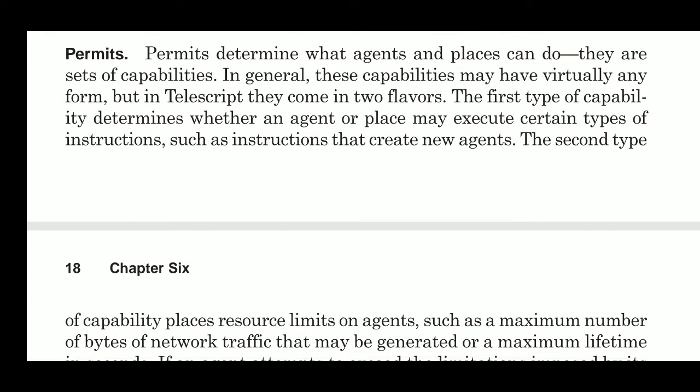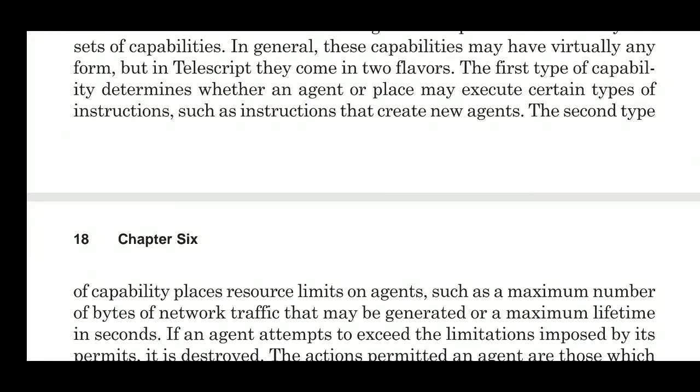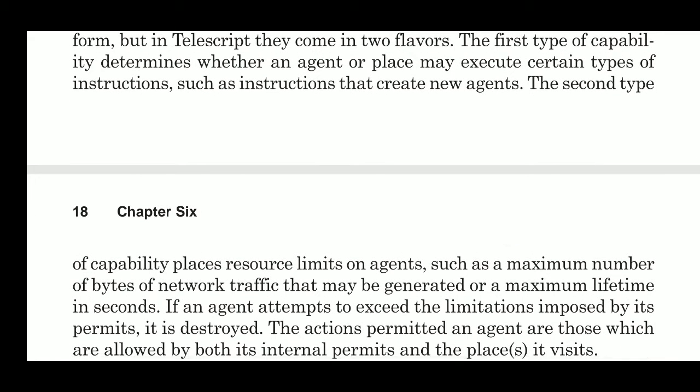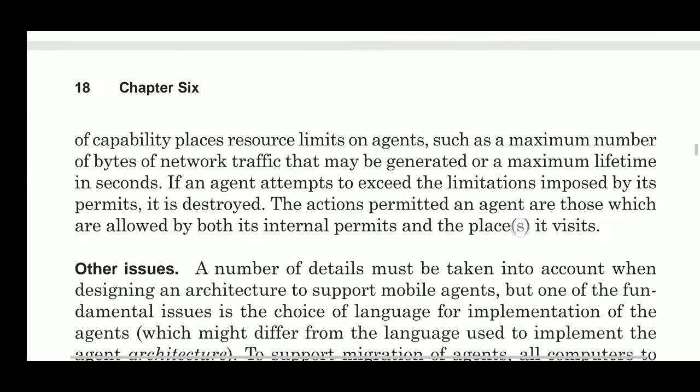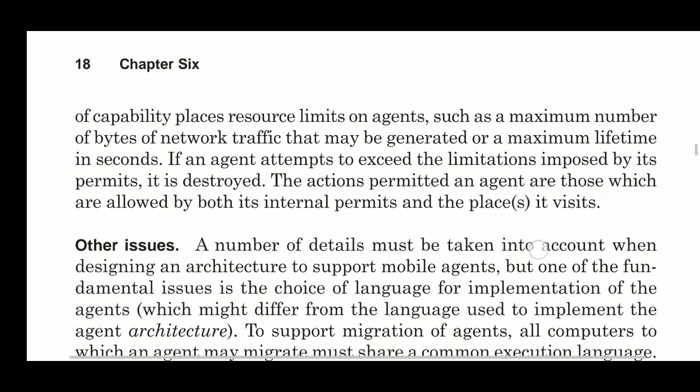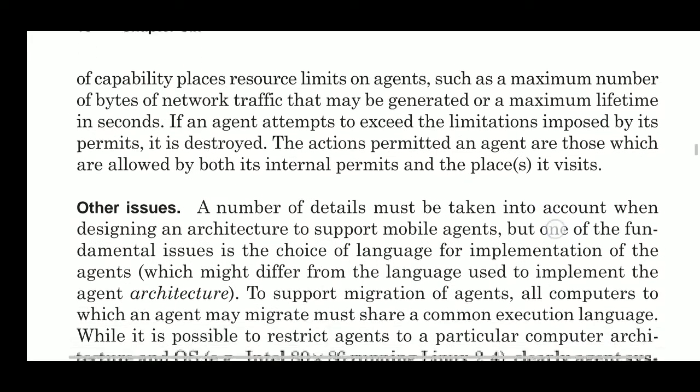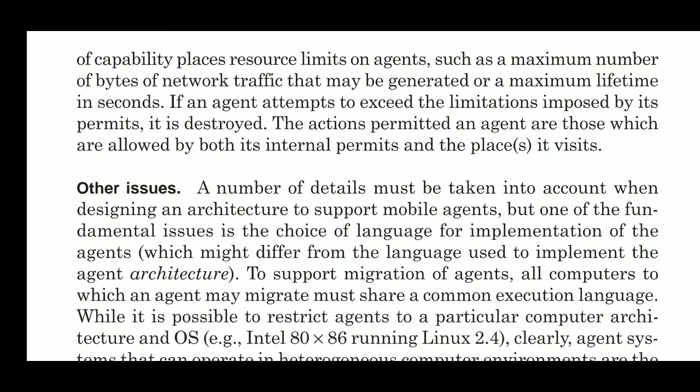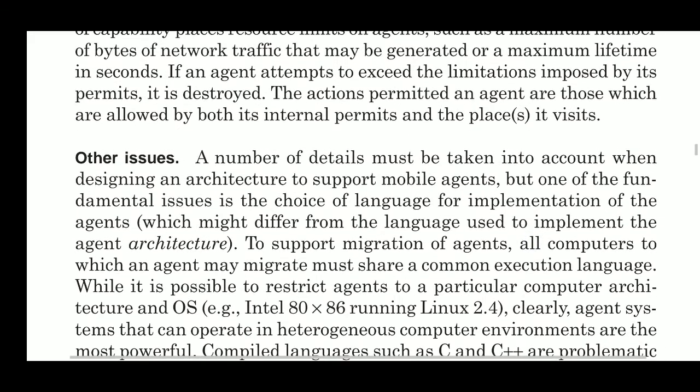They are a set of capabilities in general. These capabilities may have virtually any form, but in Telescript they come in two flavors. The first type of capability determines whether an agent or place may execute certain types of instructions, such as instructions that create new agents. The second type of capability places resource limits on agents, such as a maximum number of bytes of network traffic that may be generated.